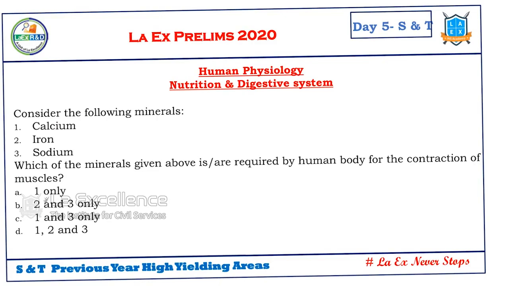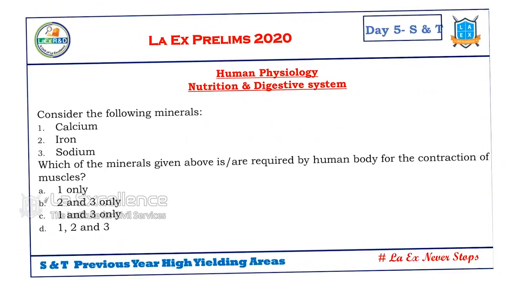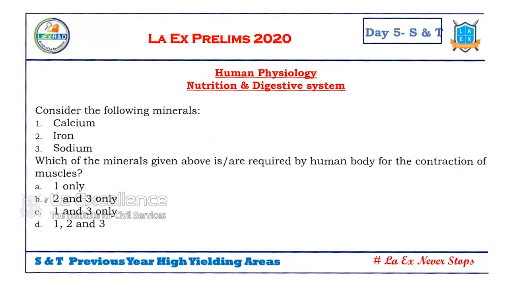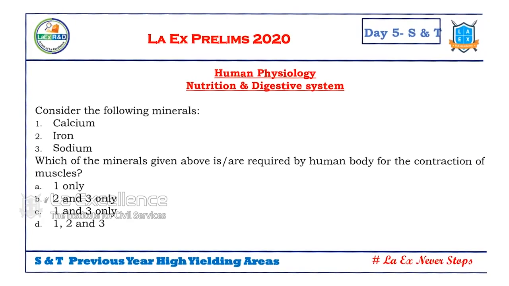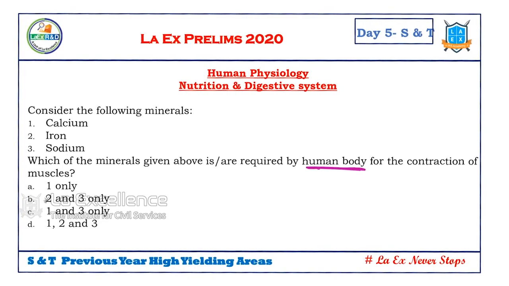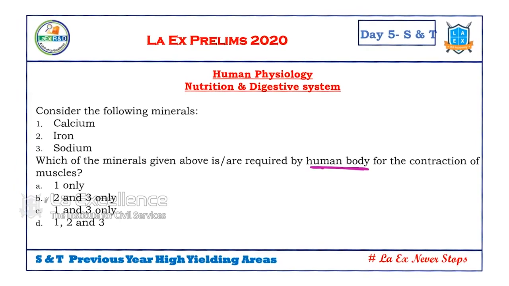Next is human physiology, nutrition and digestive system. On this, let's see what the question is. This is also related to biology. Which of the following are required by the human body for contraction of muscles? So contraction of muscles. See, in our program, if you might have observed in the midday meal program, or this is part of the ICDS scheme, right?